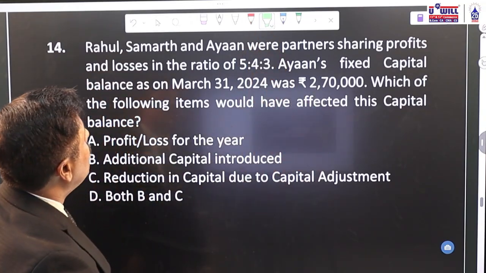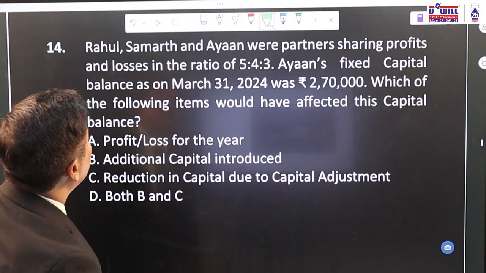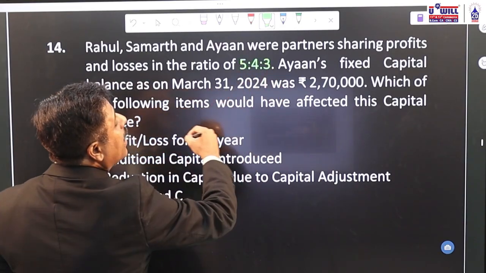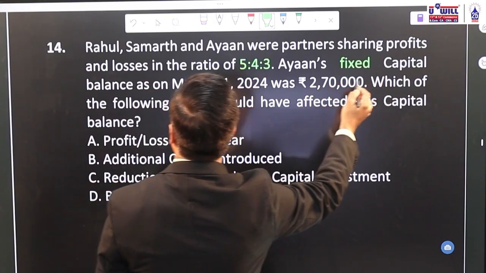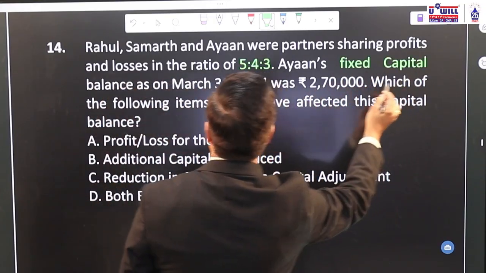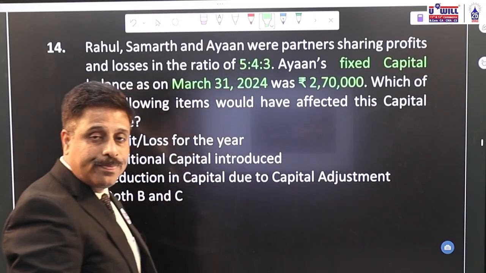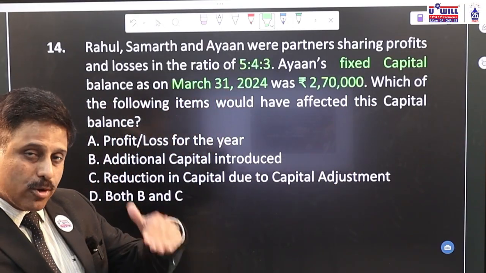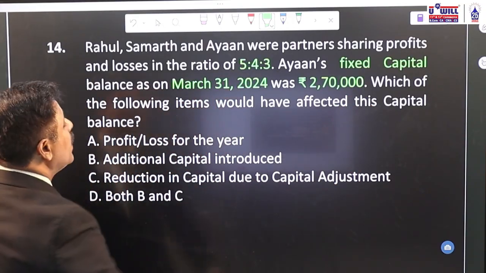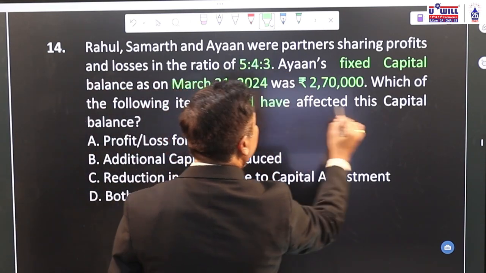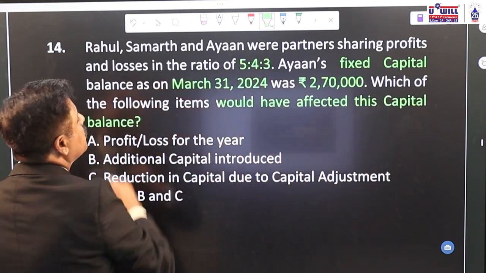Rahul, Samarth and Ayan were partners sharing profits and losses in the ratio of 5:4:3. Ayan's fixed capital balance on 31st March, meaning closing capital, was 2,70,000. So closing capital is given means we have to go in reverse and find the opening capital. Which of the following items would have affected this capital balance?